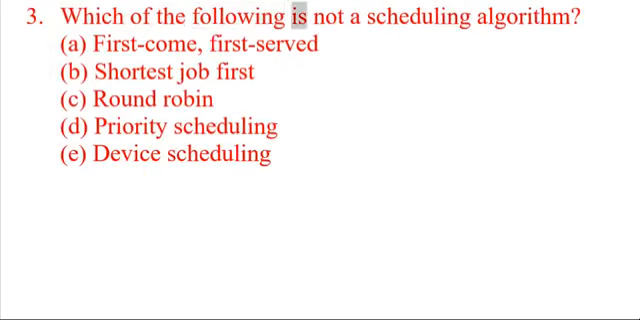Which of the following is not a scheduling algorithm? A. First come, first served. B. Shortest job first. C. Round robin. D. Priority scheduling. E. Device scheduling. Your time starts now.